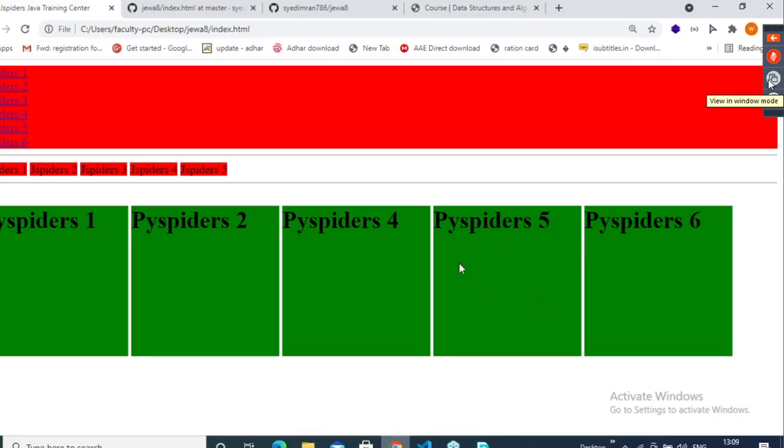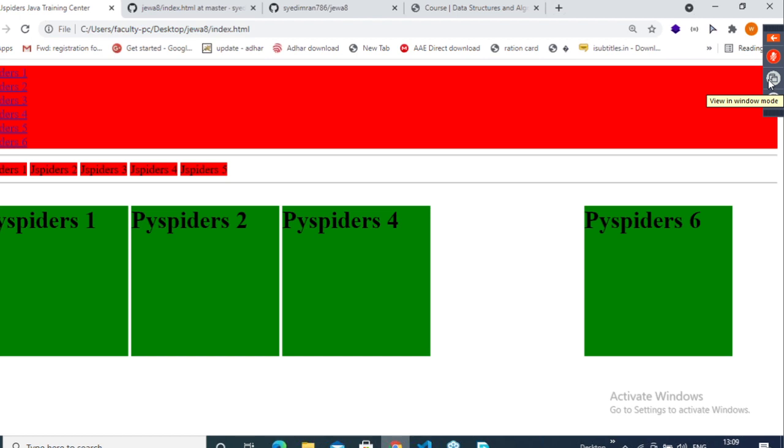You tell me by observing the output. See, this is visibility hidden. Reload it. So tell me, guys, what is the difference? Space. Yes or no? Display none is not occupying the space.